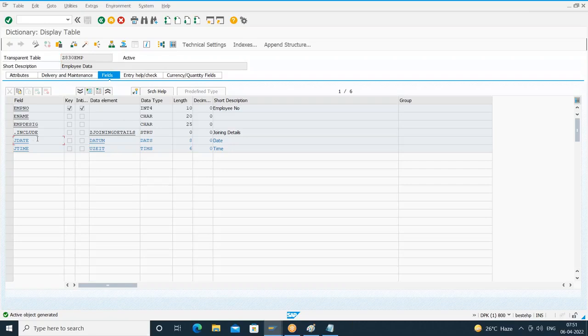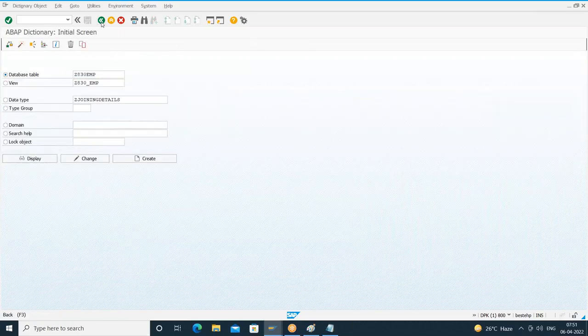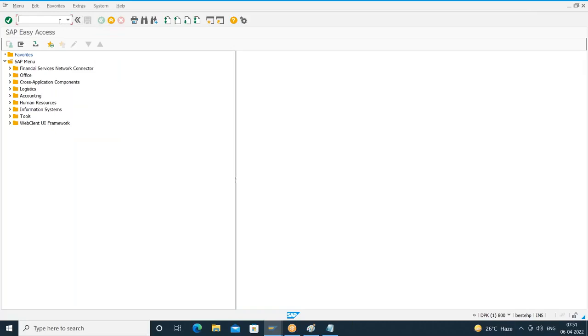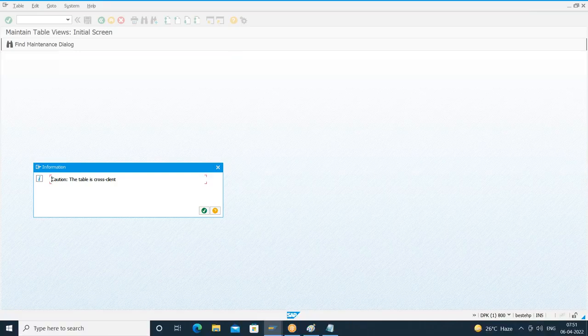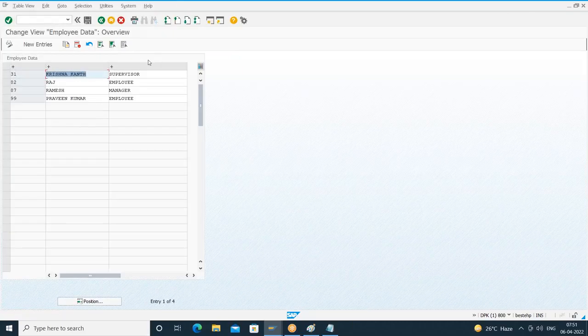These fields will not be available in the existing table maintenance. Yesterday we generated the table maintenance and we created the T code. What is the T code? Z830E. If I go inside this client independent table, you can see here we have only one screen.